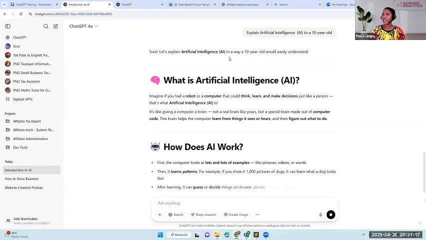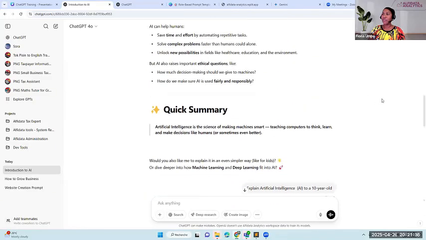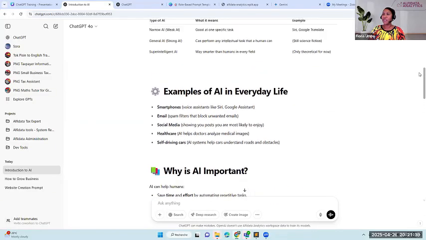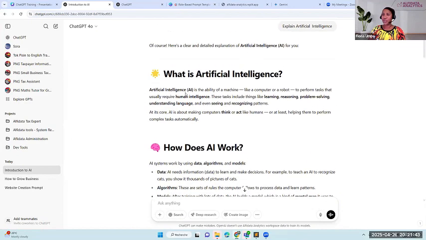Sure, let's explain AI in a way a 10-year-old would easily understand. Okay, imagine if you had a robot or a computer that could think, learn, and make decisions, just like a person. That's what AI is. So you see the difference between the content that it gave above. The first one, it was talking about machines, computers, learning. I mean, these are the technicals behind AI.